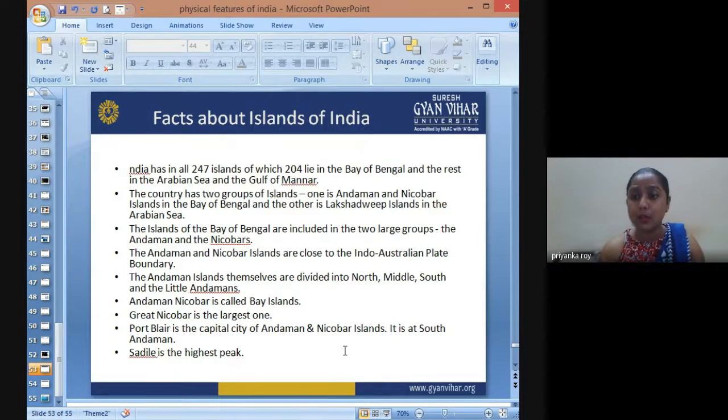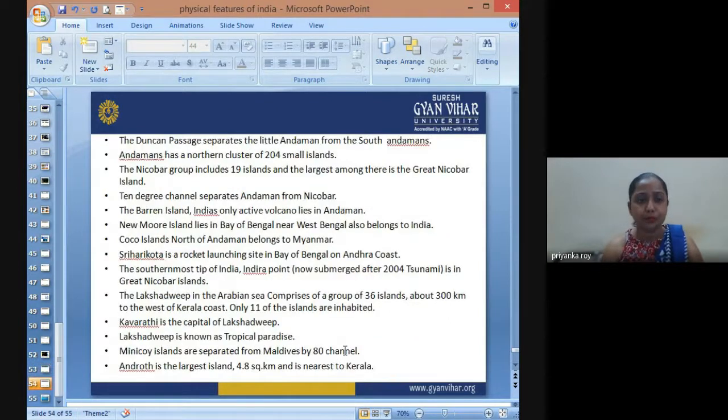So they are protected tribal people residing in the Sentinel Islands. Now, the Duncan Passage separates Little Andaman from South Andaman. And there are 204 small islands, and 19 islands are the largest.